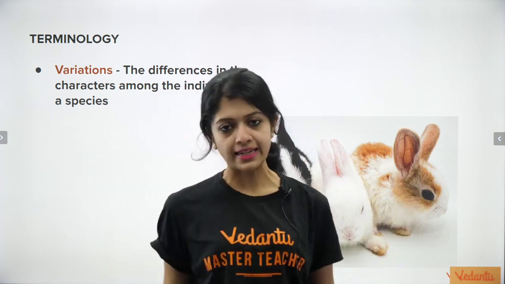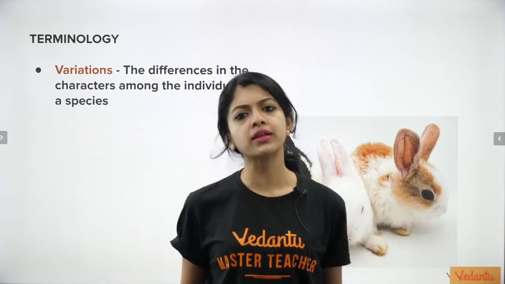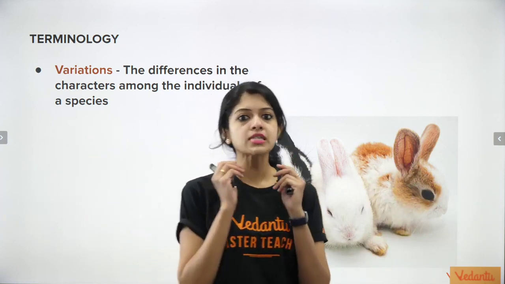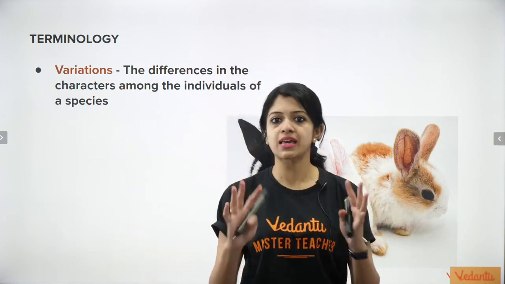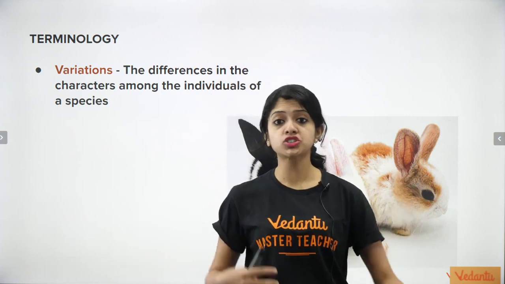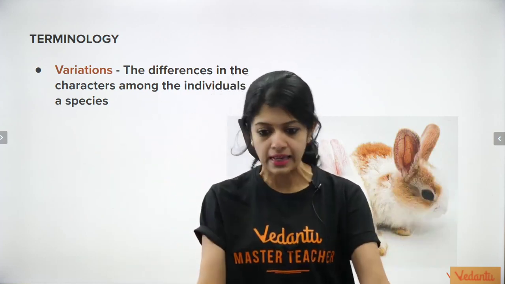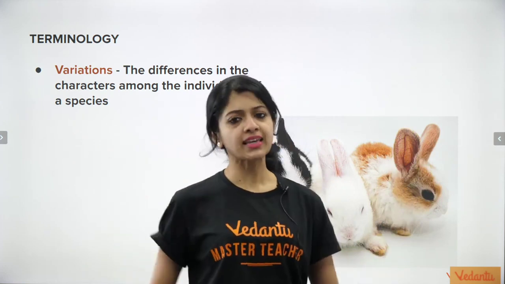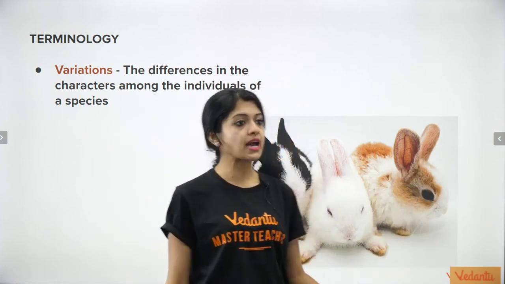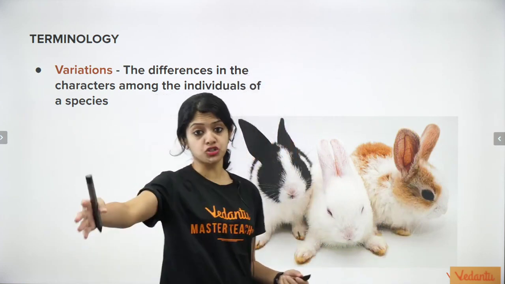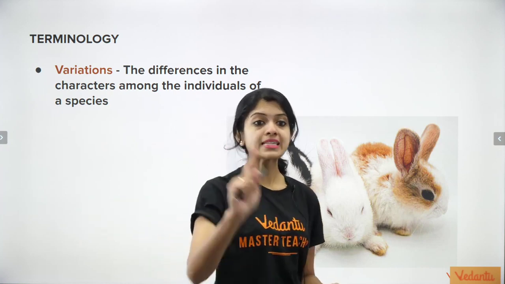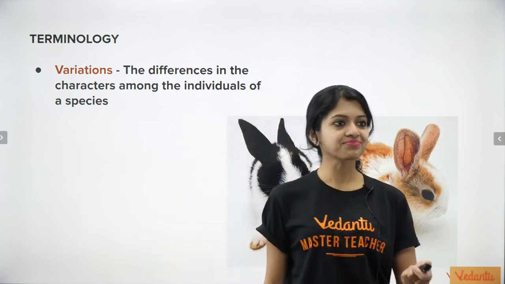It's all genetically inherited. And overall, when you look at the human population, you would see so many variations of the same characters. Hair color, hair texture, skin color, skin texture, height, body structure, physique, everything. And a lot more, right? All of these are variations that we would find in the same species.